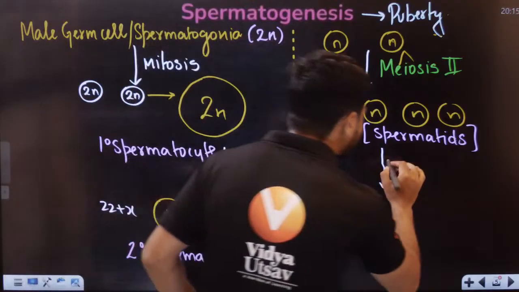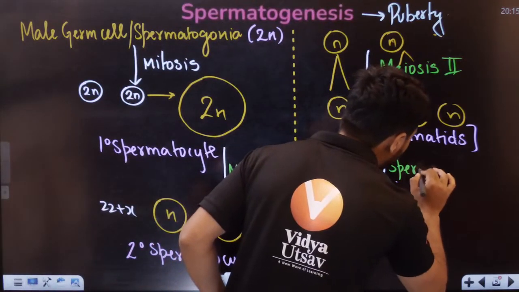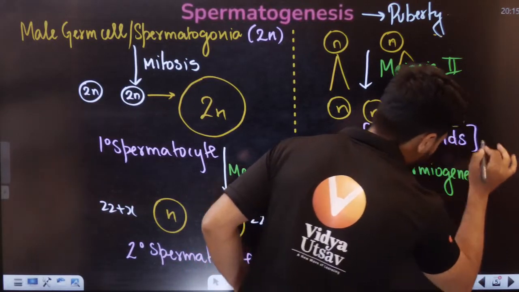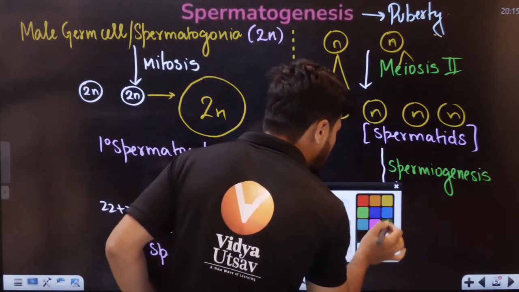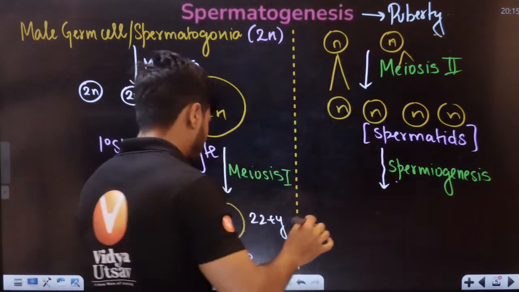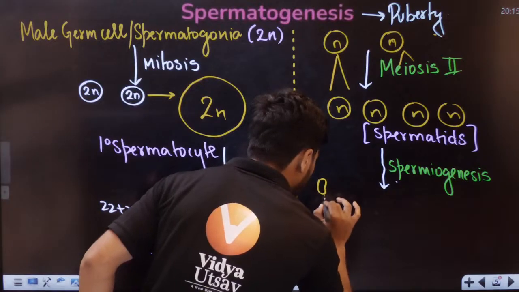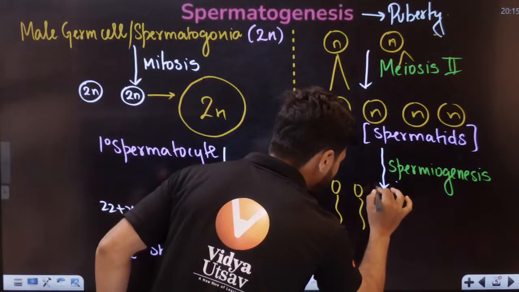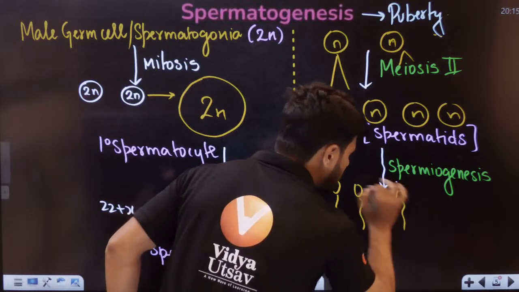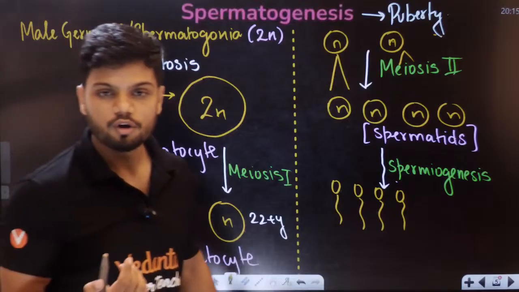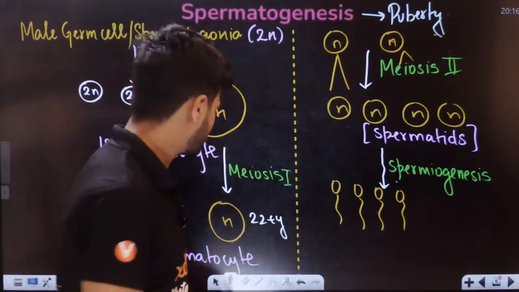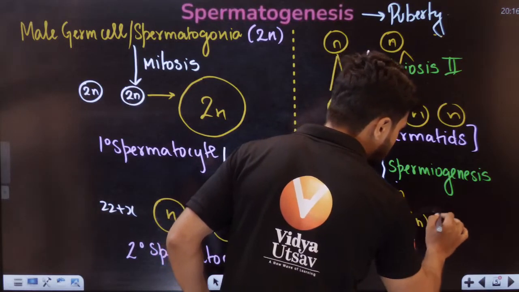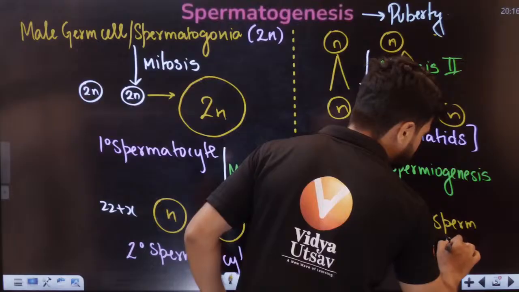So here we have spermiogenesis. After the touch up and makeup here, they will start to look like sperm now, students. Now these are called sperm or spermatozoa, same meaning. So we end up getting haploid sperm or spermatozoa.